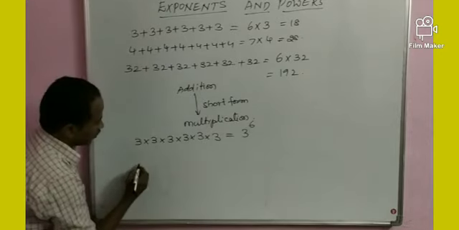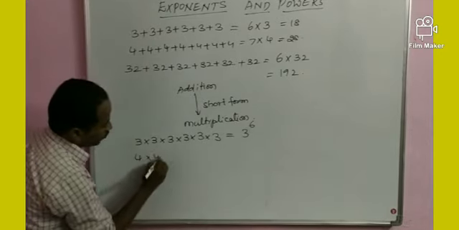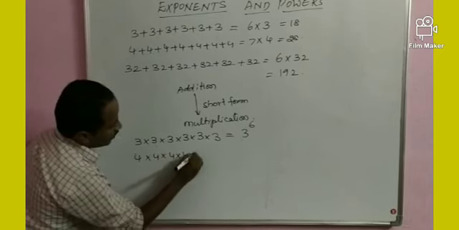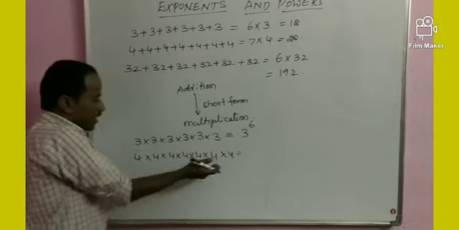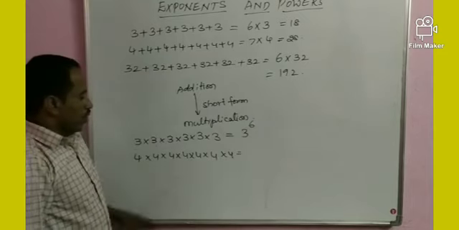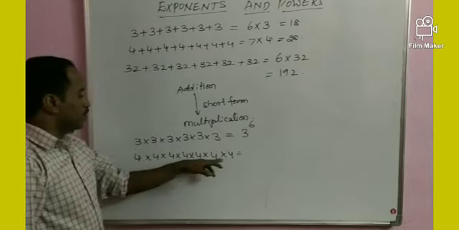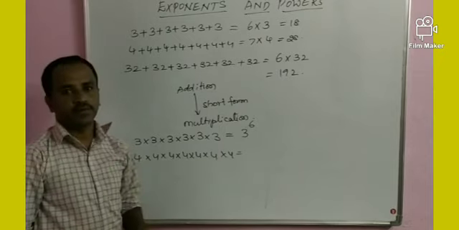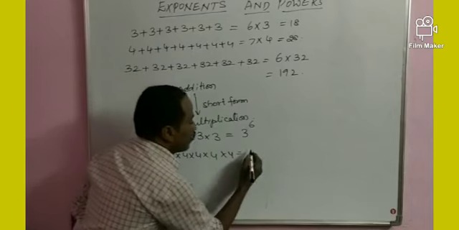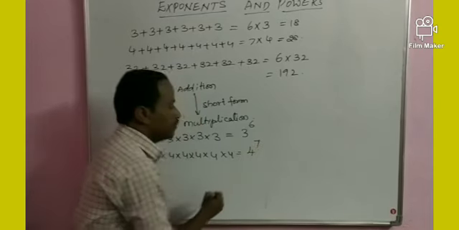Now one more example: 4 into 4 into 4 into 4 into 4 into 4 into 4. 4 is the repeated number. How many times repeated? 1, 2, 3, 4, 5, 6, 7. So 4 is repeated 7 times.